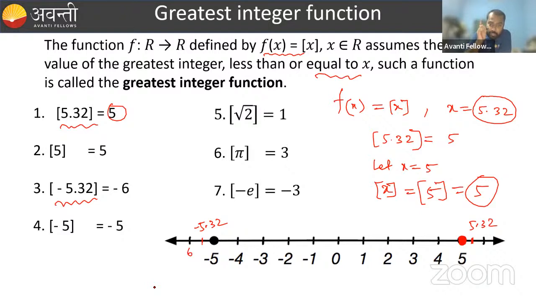The greatest integer which is less than or equal to minus 5.32. So here the greatest integer present, which is less than minus 5.32, is minus 6. So the greatest integer of minus 5.32 is minus 6.